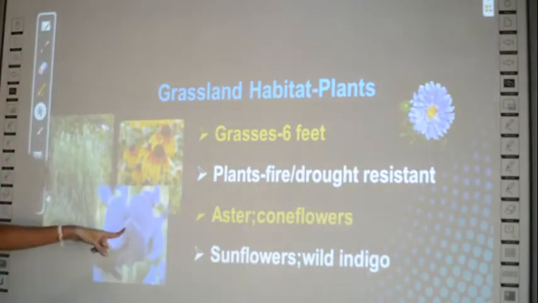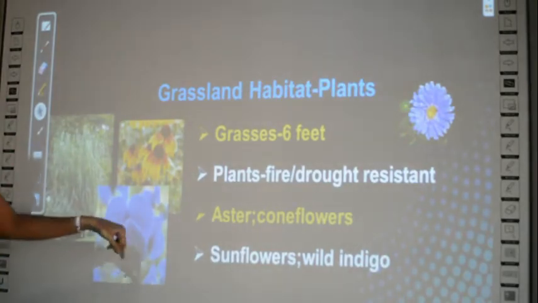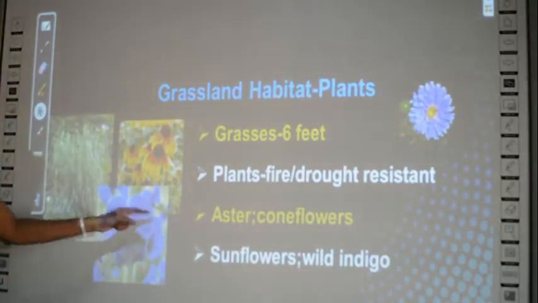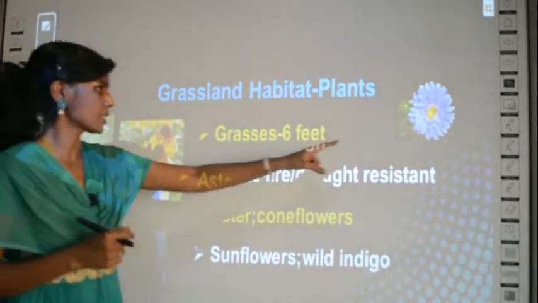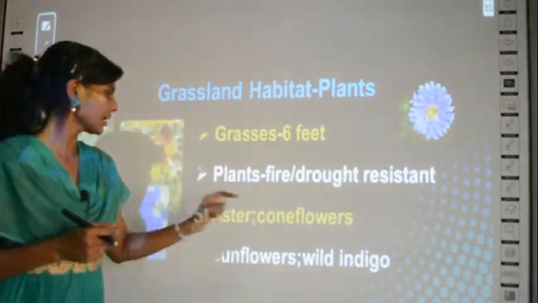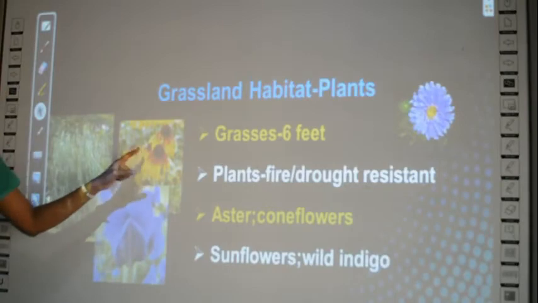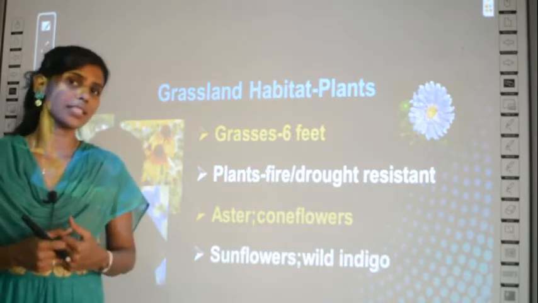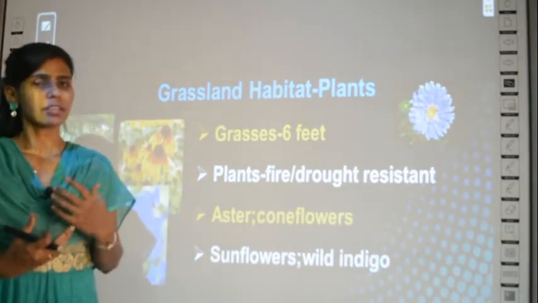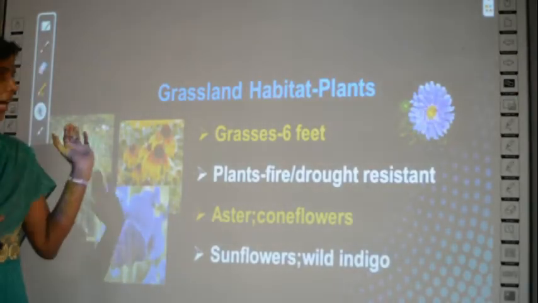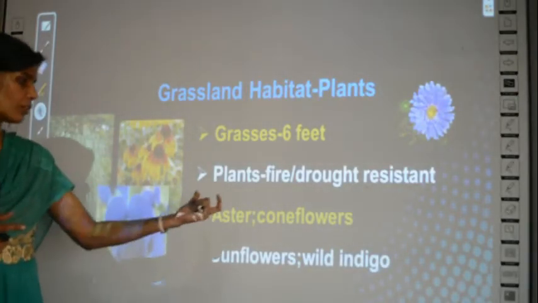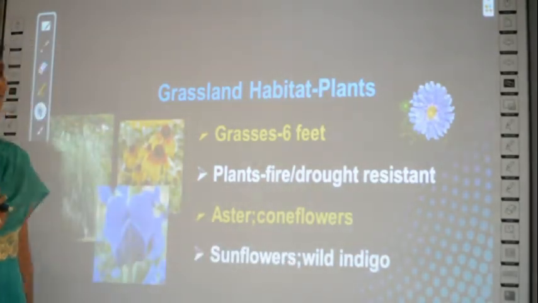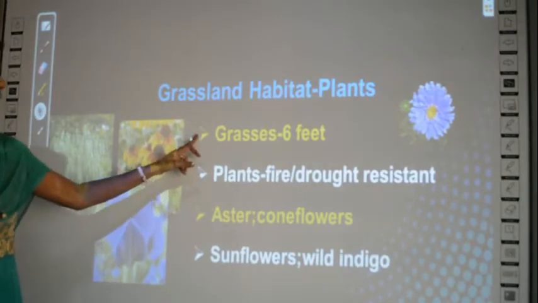This is wild indigo. These flowers, I have given a picture. This is wild indigo, the purple one, and this is aster. This one is aster, and cornflower is this one. This is cornflower. So these plants are all common in grasslands. You do have many other plants in grassland habitat, but some of the more common ones are these flowers. Aster, cornflower, sunflower you know, that's why I have not given the picture, and wild indigo are some of the common plants found in grassland habitat.